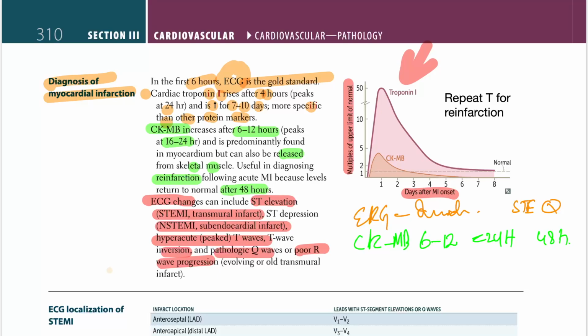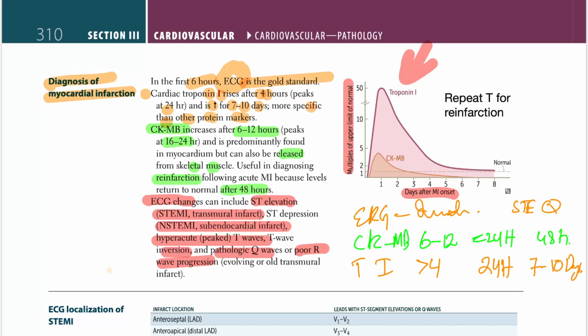And for troponin I, TI, I'm just going to mention that. You will see this TI in the blood after 4 hours of MI. It will peak at 24 hours, and it will be abnormal for 7 to 10 days. Okay.